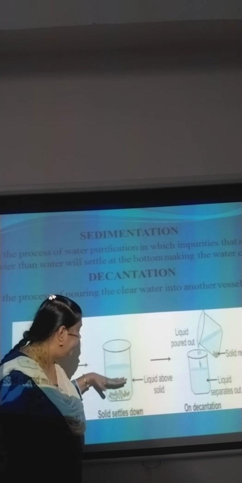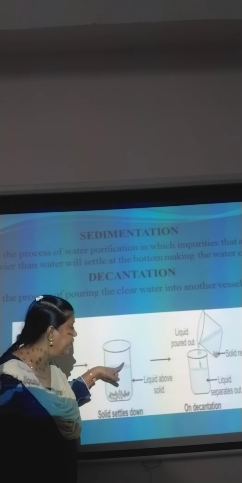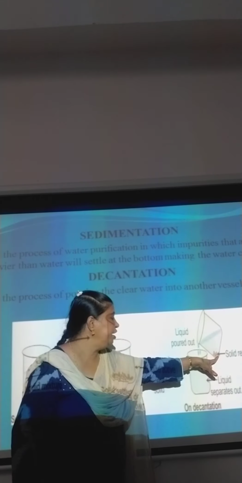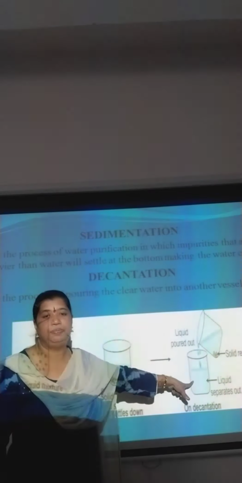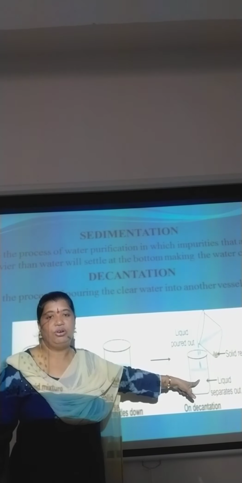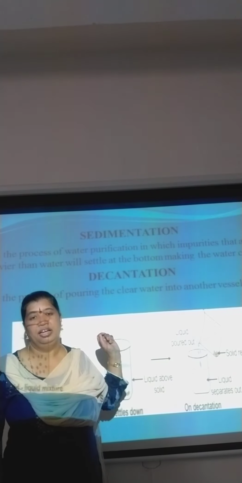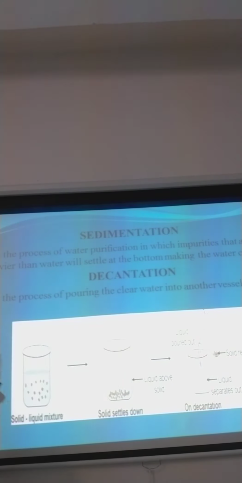You are taking out only the liquid which is present here into another beaker. See, the solid waste is here and you are pouring only the liquid into another beaker. You are separating it. This process is called decantation. Hope you understood this, children. Let's move on.